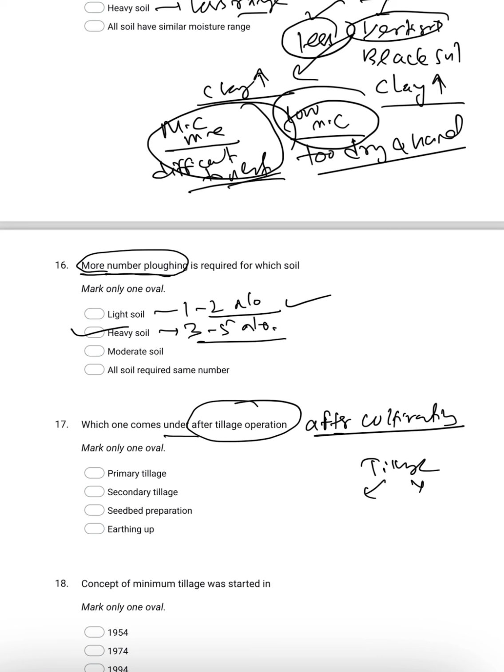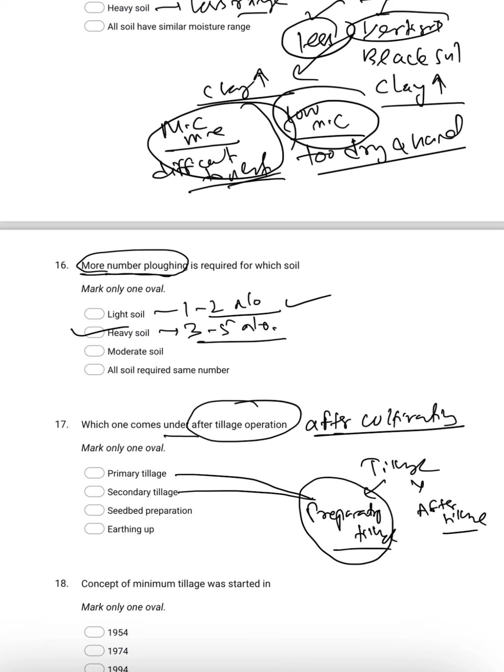One is preparatory tillage, which consists of primary tillage, secondary tillage and seedbed preparation. The other is after tillage, which is earthing up. After tillage means when the crop is present.